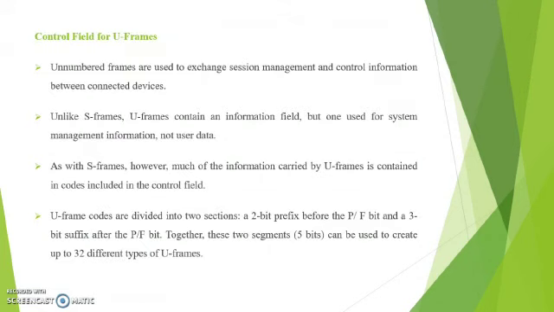Next, we are going to see the control field for U frames, or unnumbered frames. Unnumbered frames are used to exchange session management and control information between connected devices. Unlike S frames, U frames contain an information field, but one used for system management information, not user data. As with S frames, however, much of the information carried by U frames is contained in codes included in the control field. U frame codes are divided into two sections, a 2-bit prefix before the P/F bit and a 3-bit suffix after the P/F bit. Together, these two segments can be used to create up to 32 different types of U frames.